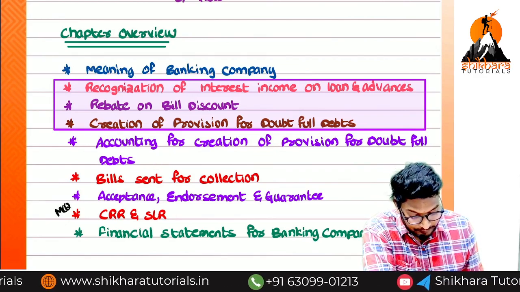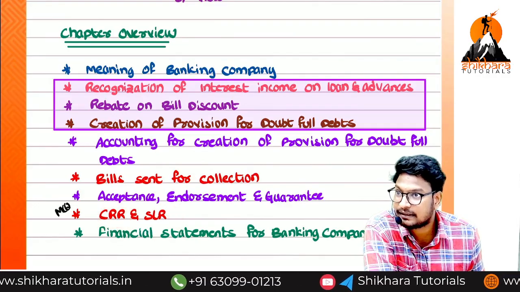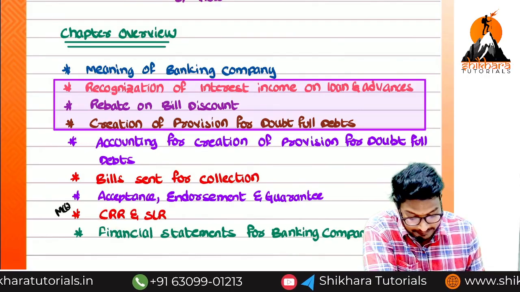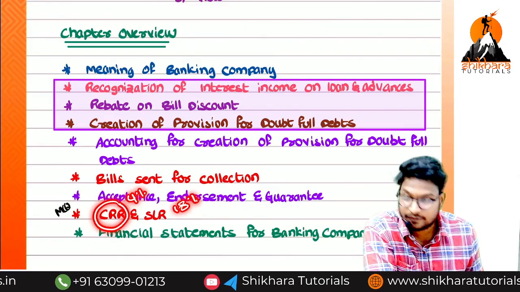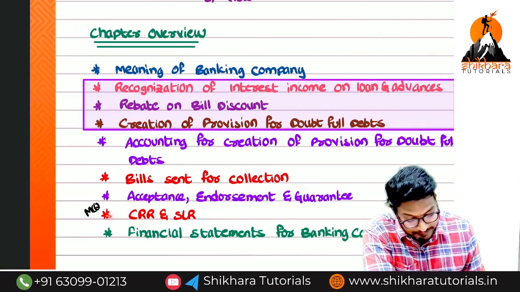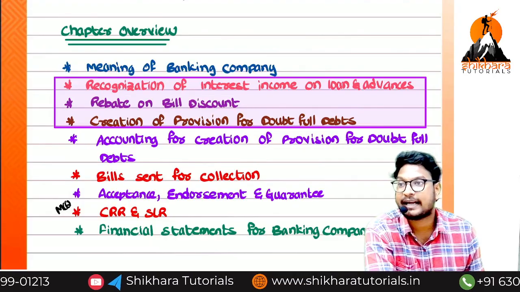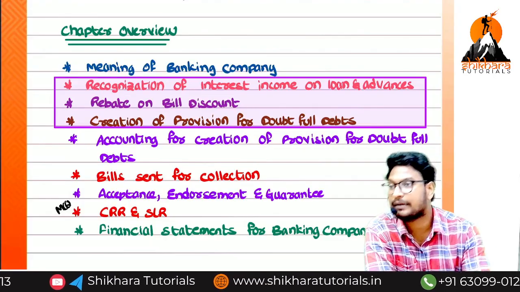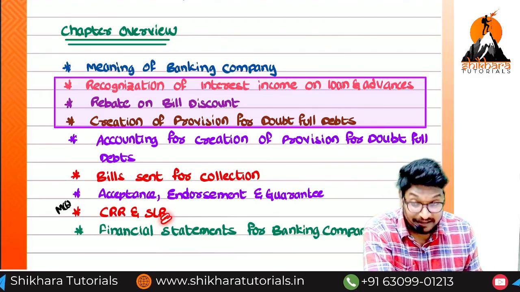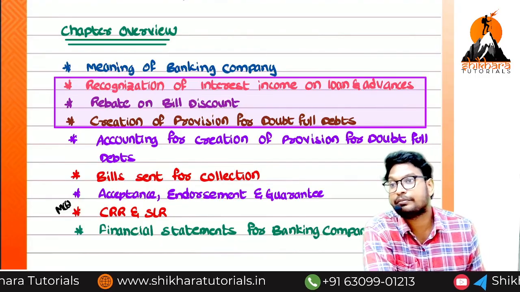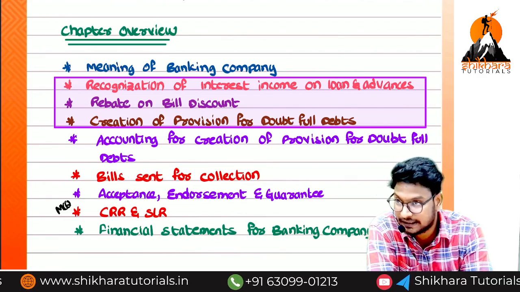Next, what is the CRR percentage? CRR percentage and SLR percentage. CRR is at the rate of 4 percentage, SLR is at the rate of 18 percentage. CRR means we have to invest in safe securities, or we have to transfer cash to the RBI. What is the meaning of SLR? We have to keep our cash in safe securities like government securities.